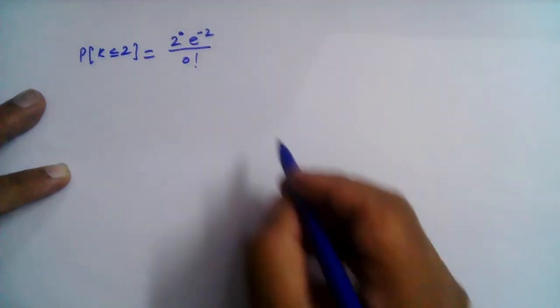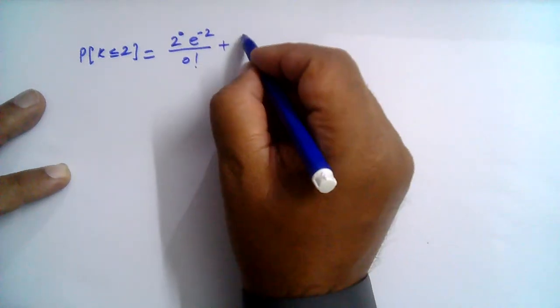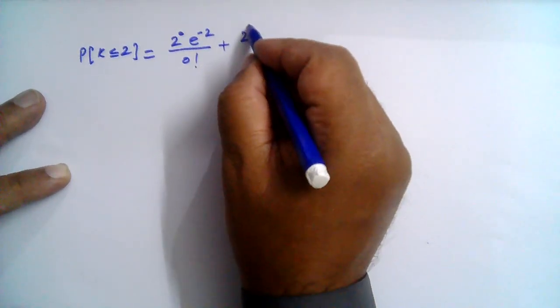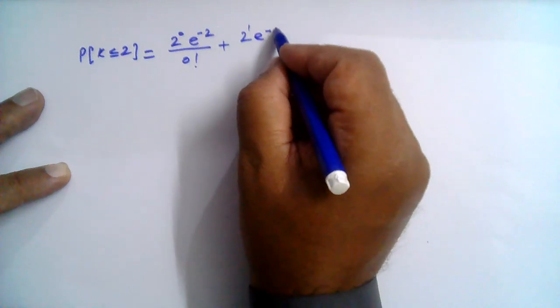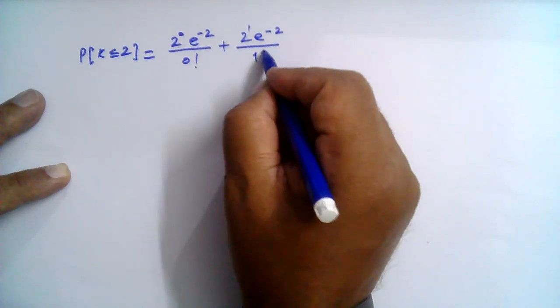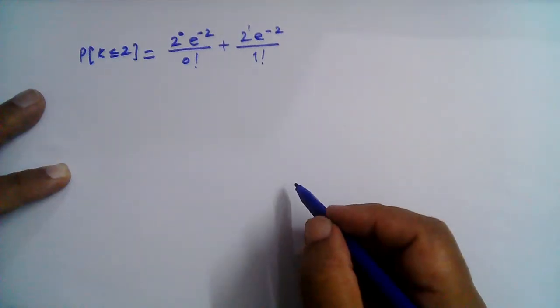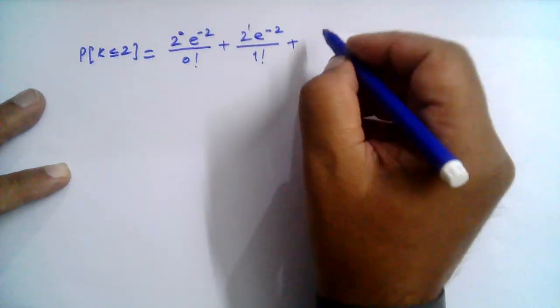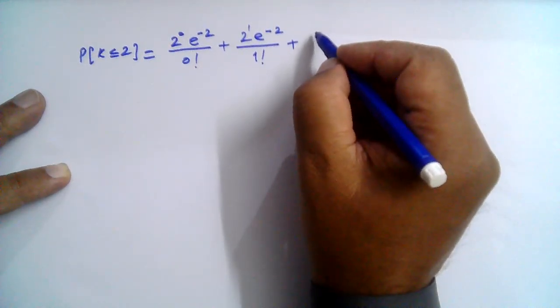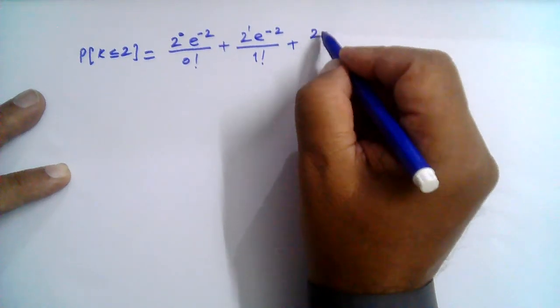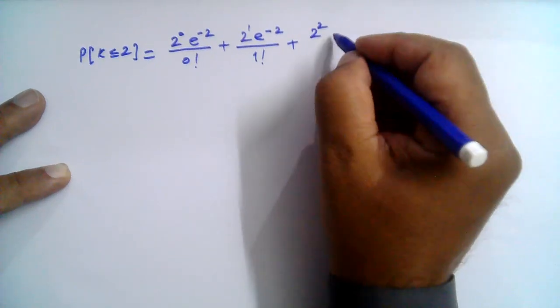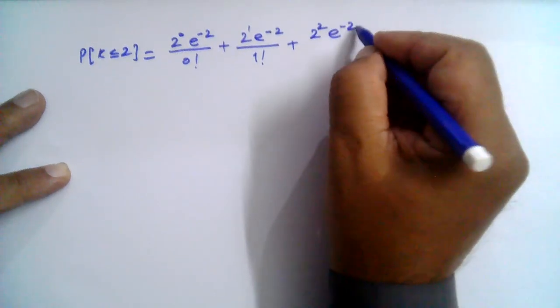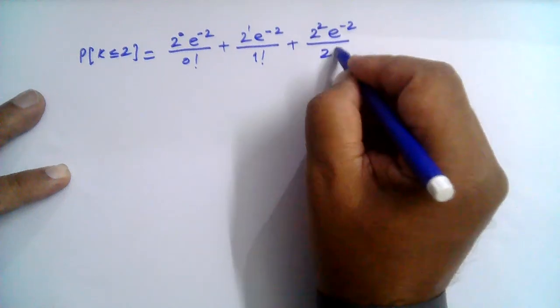And then we take k is equal to 1, so 2 raised to the power 1 here, e raised to the power minus 2, divided by 1 factorial. And then we put alpha raised to the power k, so 2 raised to the power 2 here, and e raised to the power minus 2, divided by 2 factorial.